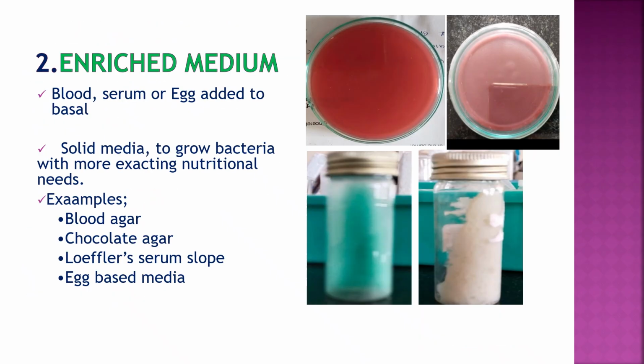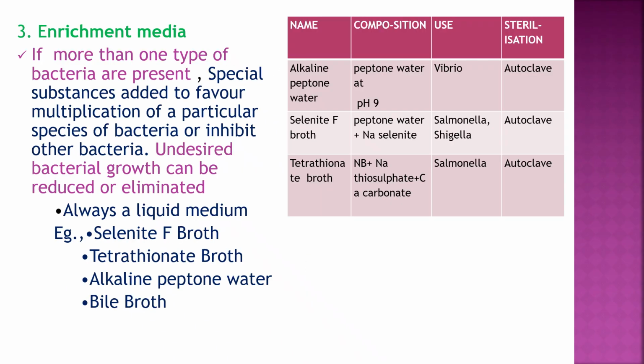Enriched medium, here blood, serum or eggs are added to the basic media and it is called as enriched media for the nutritionally deficient bacteria which grow in presence of the extra added nutrients. So examples are blood agar, chocolate agar, Loeffler serum slope and egg based media, that is Lowenstein Jensen medium.